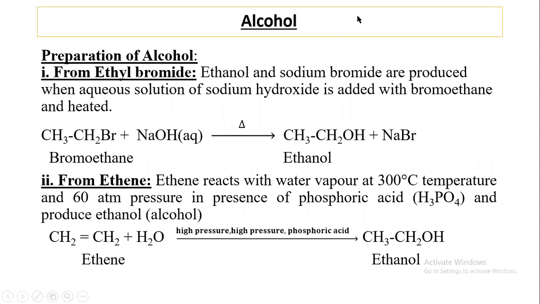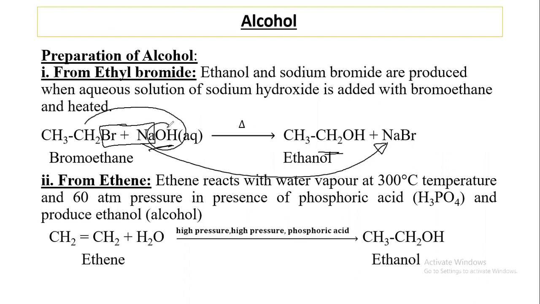Preparation of alcohol. Here I'll discuss the preparation of alcohol. Ethyl bromide reacts with an aqueous solution of sodium hydroxide and produces ethanol, because here sodium and bromine combine and produce sodium bromide, and this OH group is attached to this carbon and produces ethanol, CH3CH2OH.